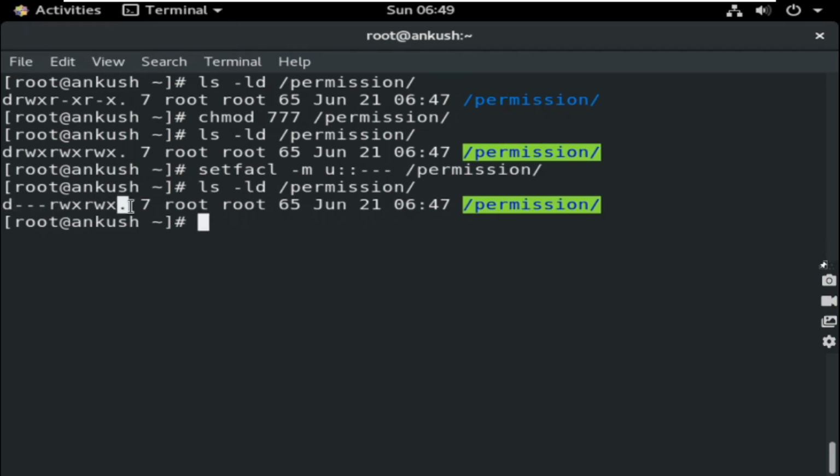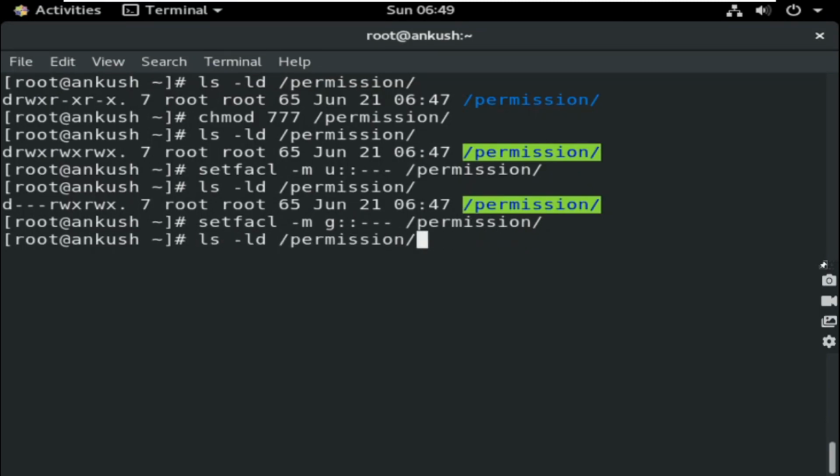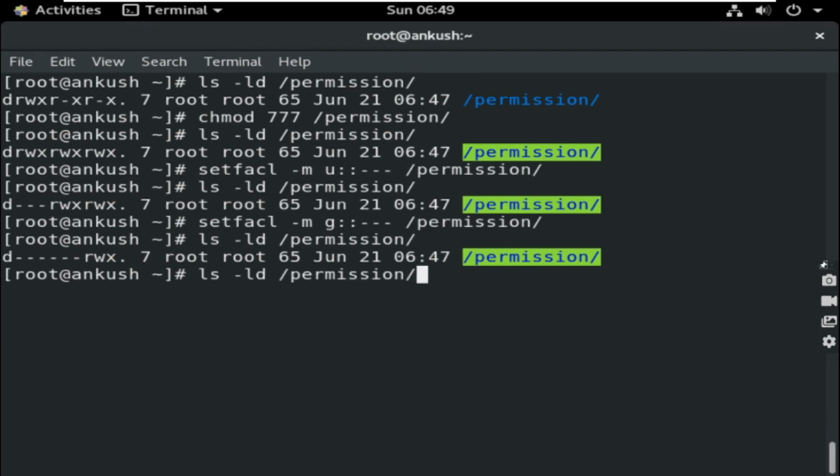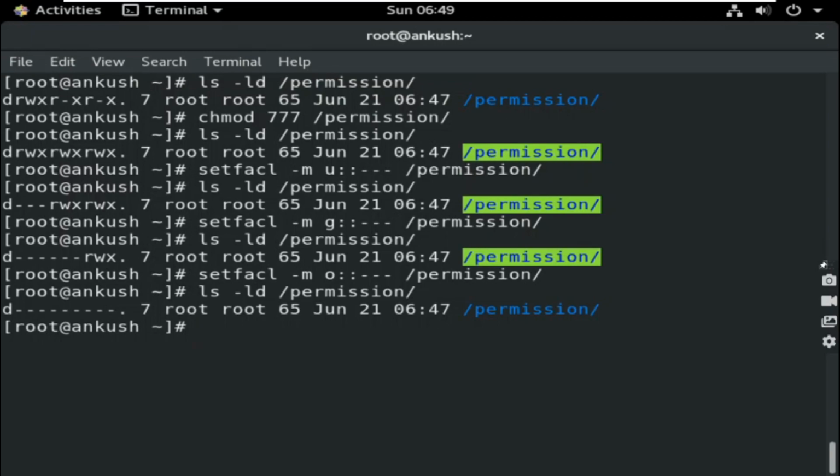No such ACL is applied, but the basic permission is changed. You can do it for group also, correct? So let me change it for group. Okay, for group also, now we check it, that is also removed. You can do it for other users also. Okay, so others, you check it. So that was a special thing. You can change the basic level permission with the setfacl command also.